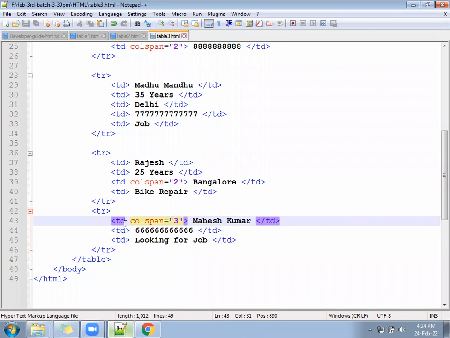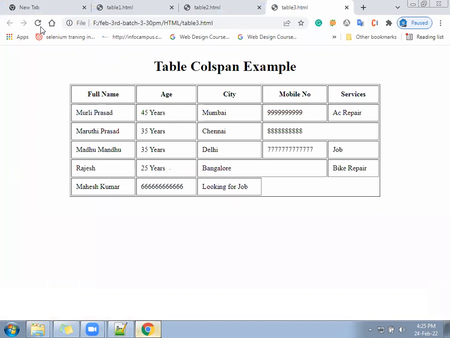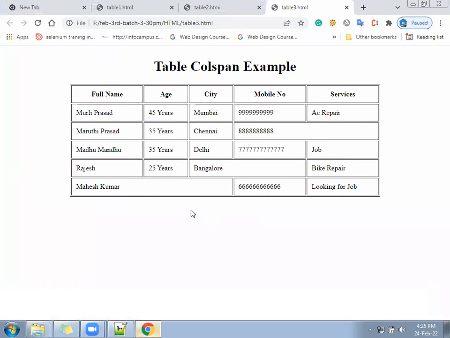Save the file and let us check again. Hope it should merge now. Merging. The name is taking the place of name, age, and city.